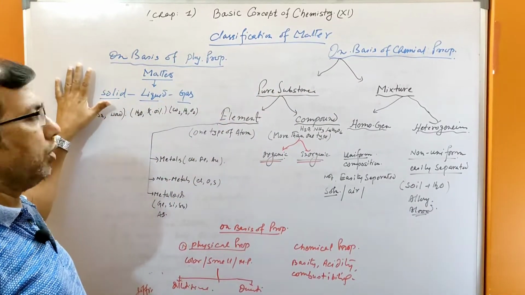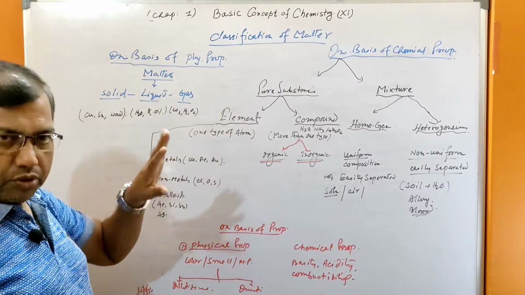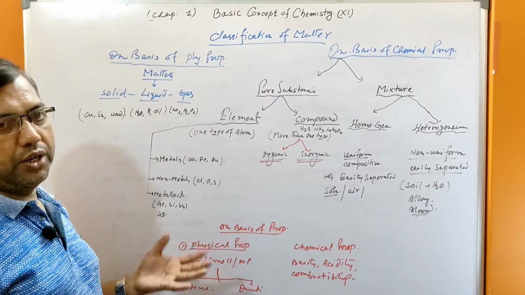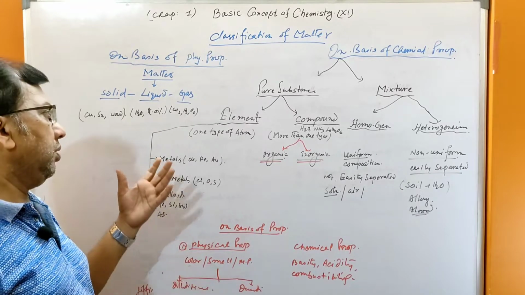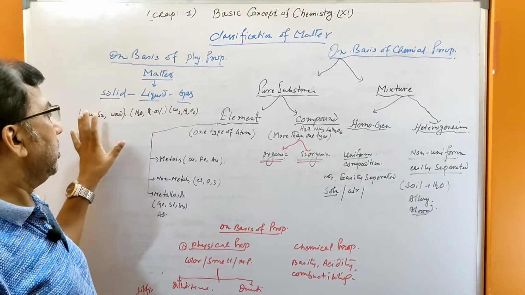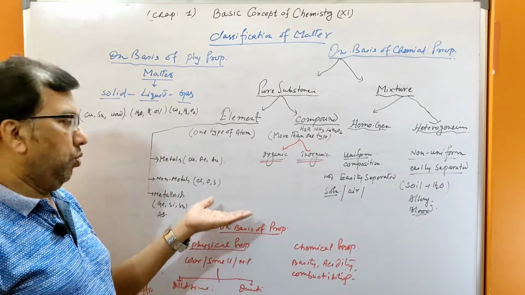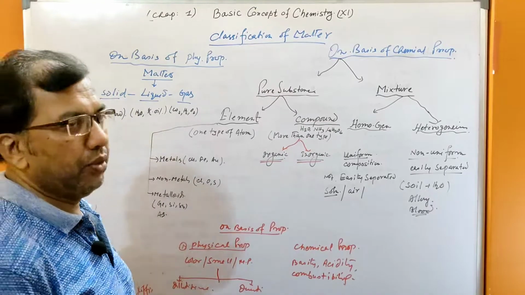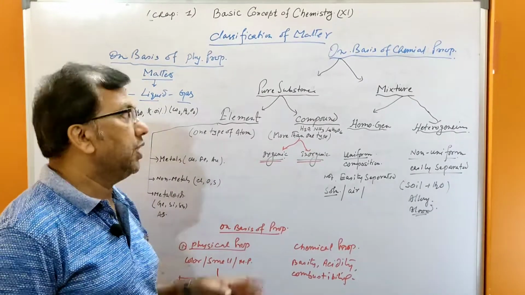What is matter? It occupies space. We can see, we can touch, we can feel. That is, it has mass, occupies space, and you can feel it by your sense organs. That is matter.